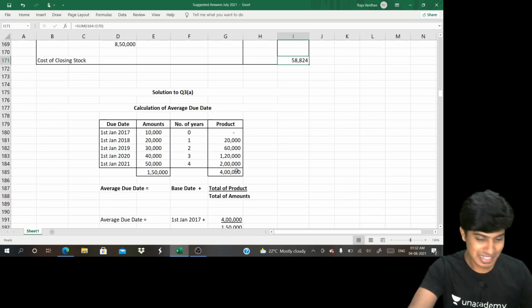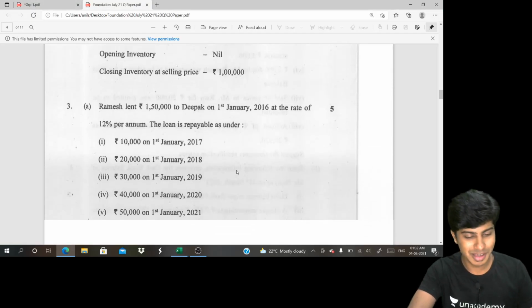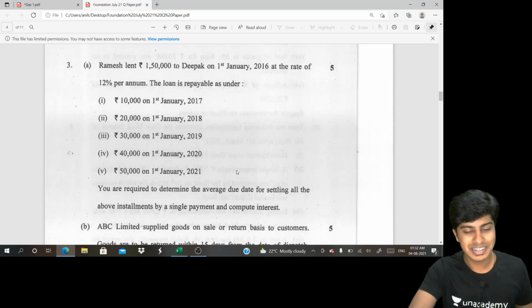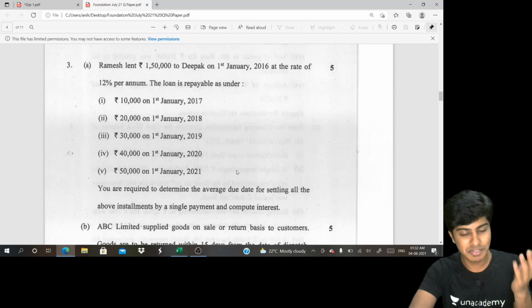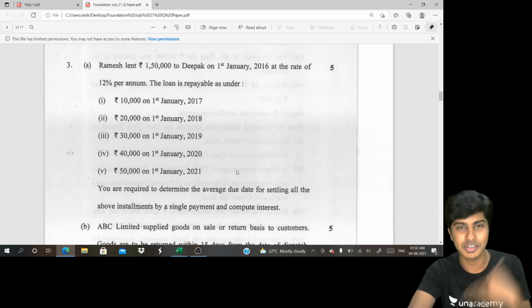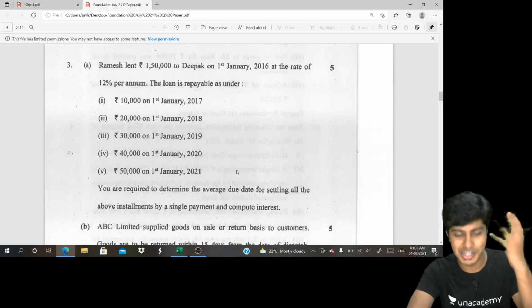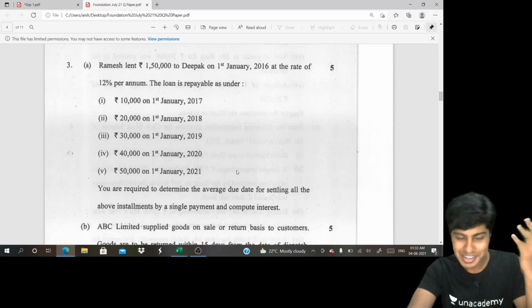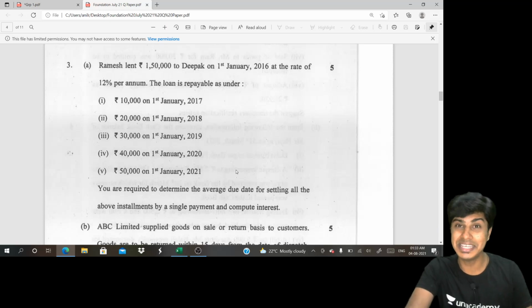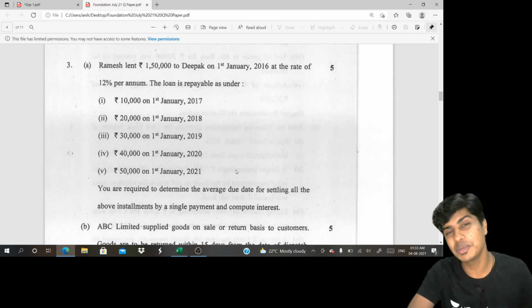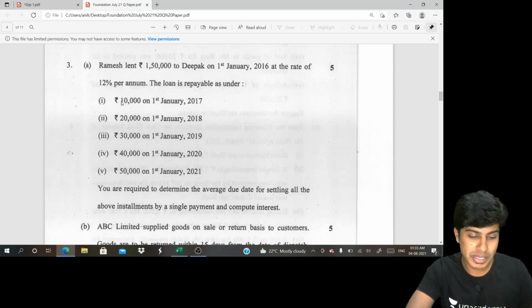Yeah. Next one is your favorite, 3A. Average due date. Ram lent 1,50,000 to Deepak, who is supposed to repay it on 1st of January 2017, 2018, 2019, 2020 and 2021. So there are several dates. The beauty is you can easily take years here, not months. Calculation would be completely running through years. So the base date will be 1st of January 2017.